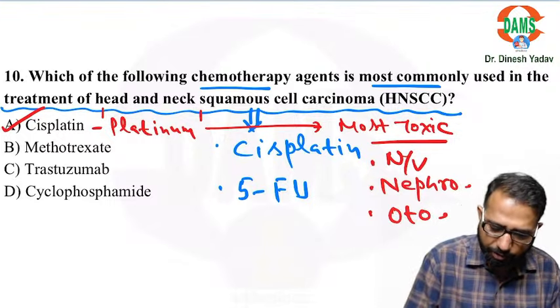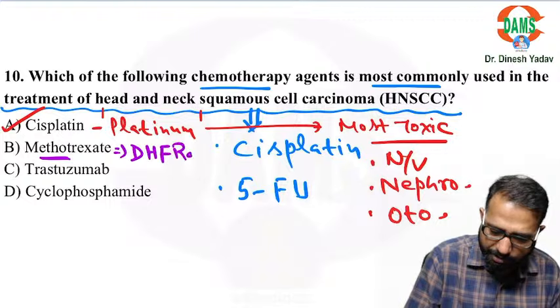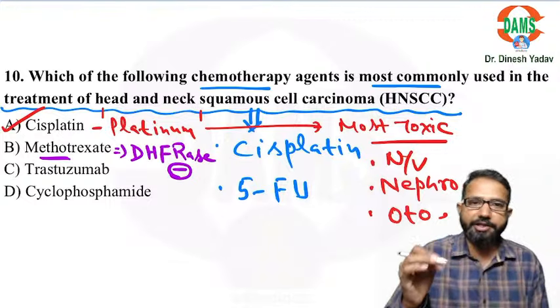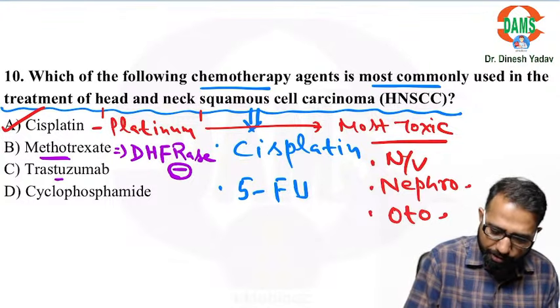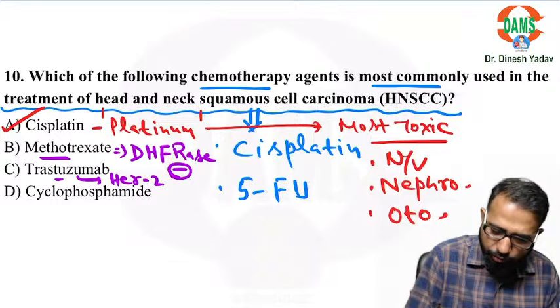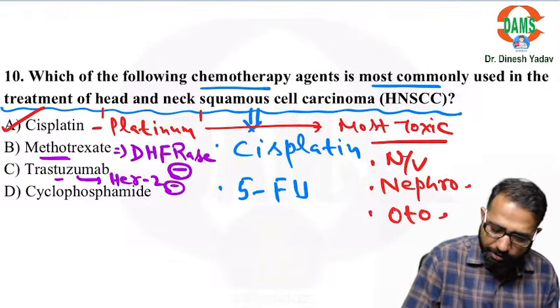Methotrexate. Methotrexate is the drug which is inhibiting the dihydrofolate reductase enzyme. So it is a folate anti-metabolite. Trastuzumab. Trastuzumab is for the HER2 gene. That is for breast cancer. HER2 gene is for breast cancer.